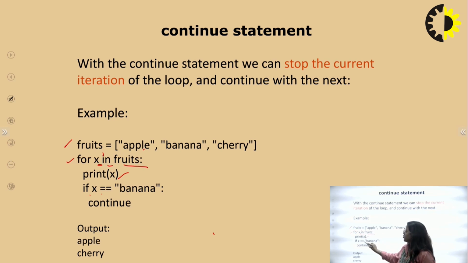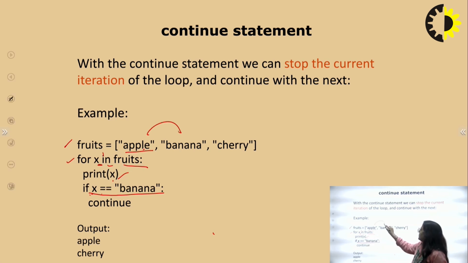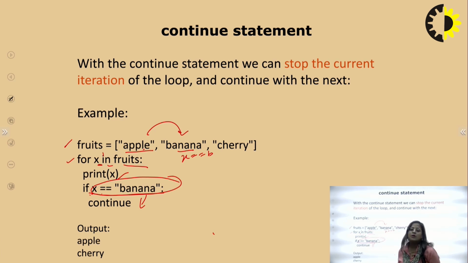If x equal to banana, when your iteration comes to this condition x equal to banana, then it continues, which means it is skipped. So when it is apple, it is printed easily. Now it comes to banana, meaning the x value is banana, so it continues: this iteration is totally skipped.